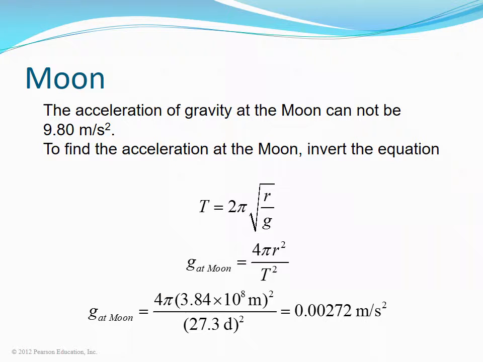Newton concluded that the acceleration of gravity at the Moon cannot be 9.8 meters per second squared. To find the acceleration of gravity at the Moon, he inverted the equation. Using the known period of 27.3 days, he found an acceleration of 0.00272 meters per second squared, a much more reasonable value, and one that showed that the force of gravity decreases with increasing distance.